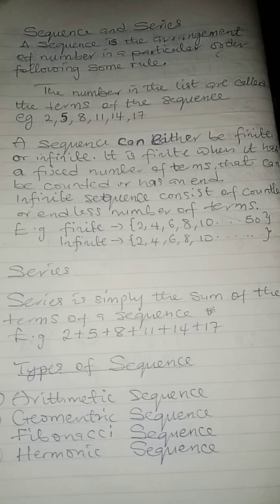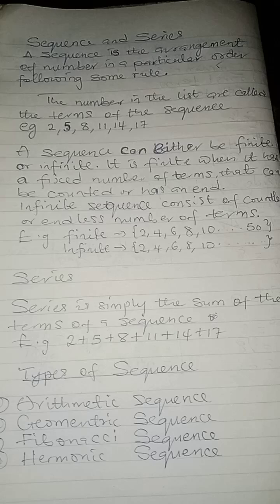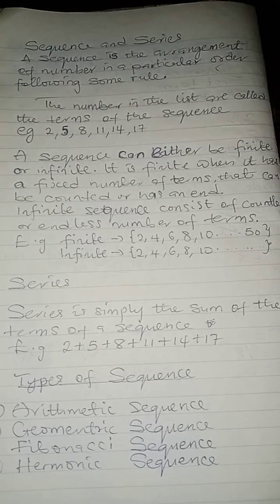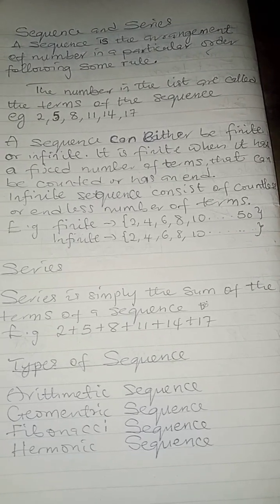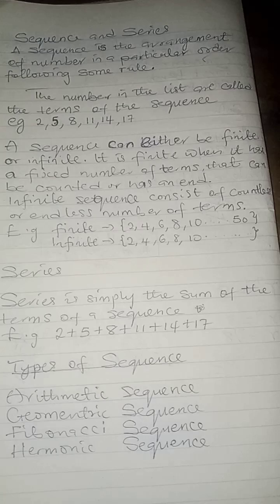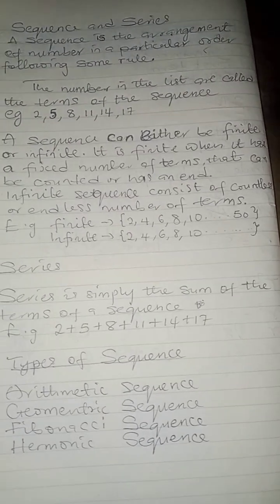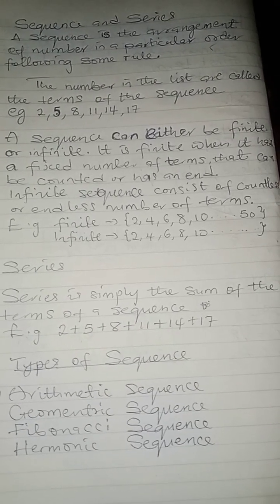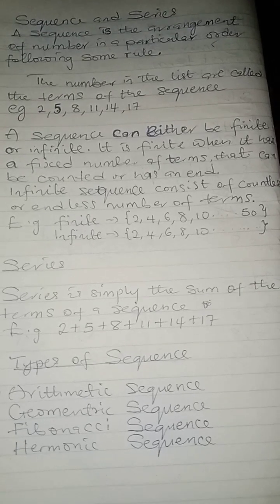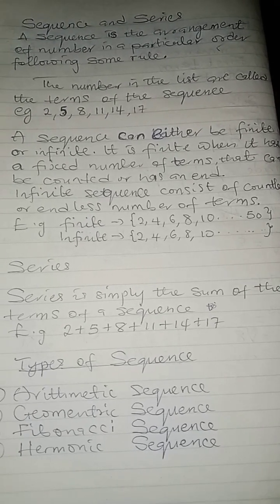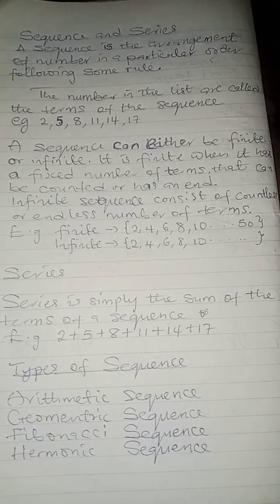So now we'll go to types of sequence. A sequence can either be finite or infinite. When we say a sequence is finite, what does it mean? It is finite when it has a fixed number of terms that can be counted or has an end. An infinite sequence consists of countless or endless numbers of terms. Take note.